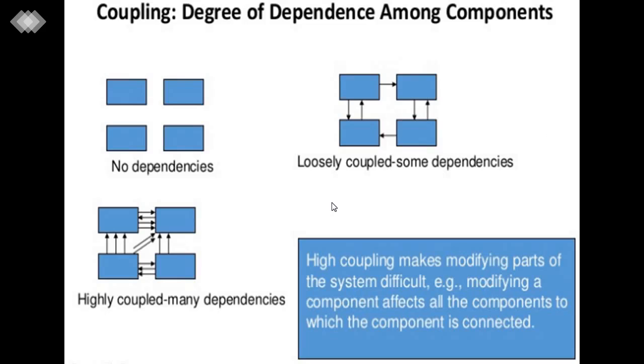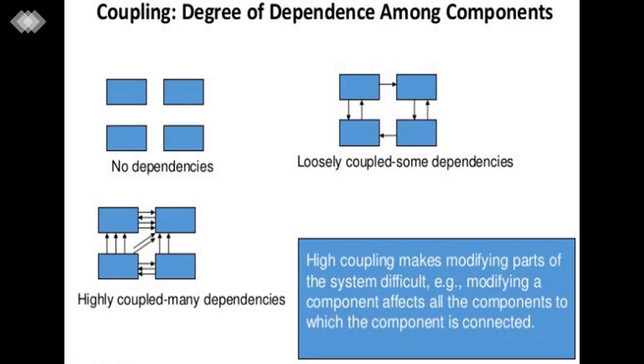So next is coupling, a degree of dependence among components. Here in this slide you can easily understand: highly coupled means many dependencies, these are the different modules and these modules are correlated with each other. In loosely coupled, some dependencies you can see, these are different modules that are correlated and dependent with each other, but this module is not dependent on this one and this module is not dependent on this one. In no dependencies, every module works independently, they are not related with each other.